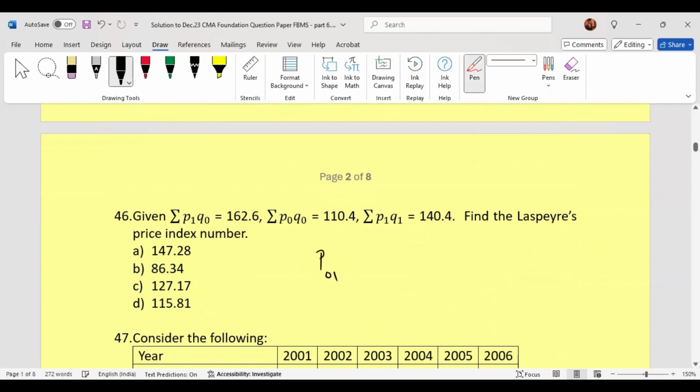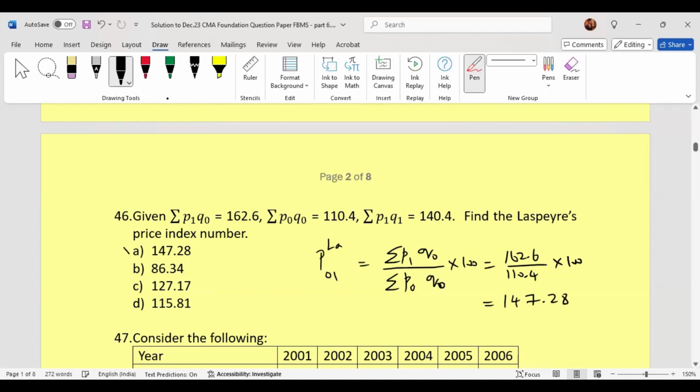So Laspeyres price index number is defined as summation P1 Q naught divided by summation P naught Q naught, the whole thing multiplied by 100. P1 Q naught is given as 162.6. P naught Q naught is given as 110.4 multiplied by 100. If we calculate that, we will get 147.28. So option A is the right option.